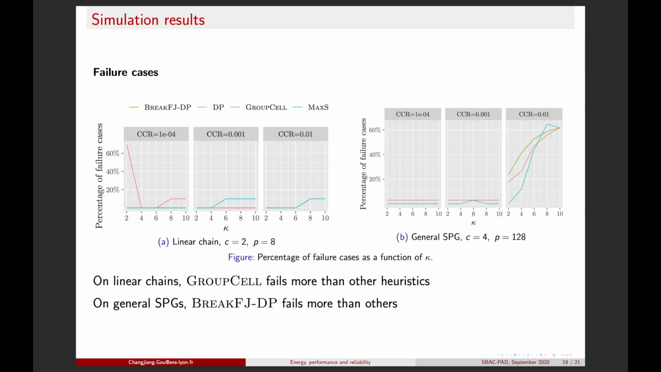Let's check the failure rate. Those two figures show the percentage of failure cases. On linear chains, GroupCell fails more than other heuristics, and on general SPGs, BreakForkJoinDP fails more than others.